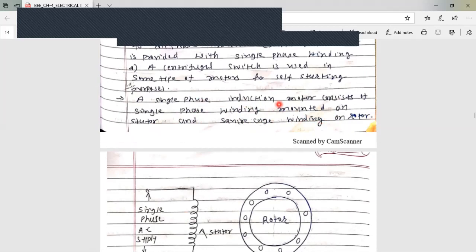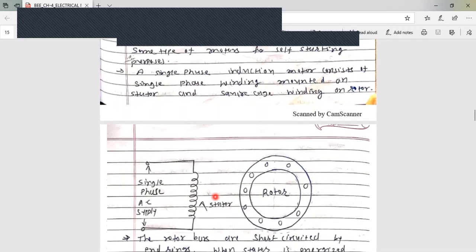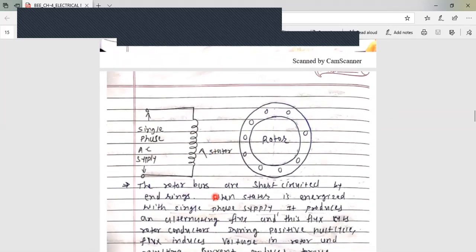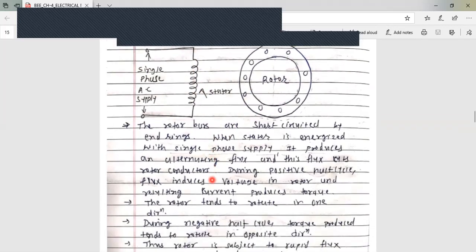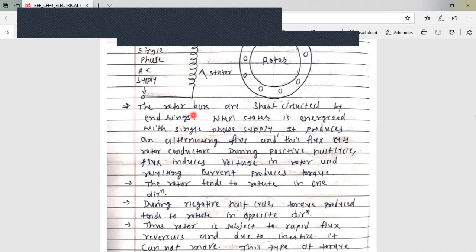So single phase induction motor has single phase winding on the stator. See here in the figure, you can see that the stator winding is supplied a single phase voltage and single phase winding is used here. The rotor is the same as three phase induction motor. Rotor bars are short circuited by end rings, same as in three phase induction motor.